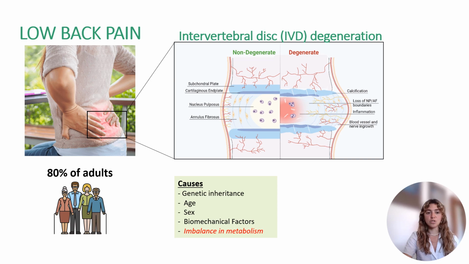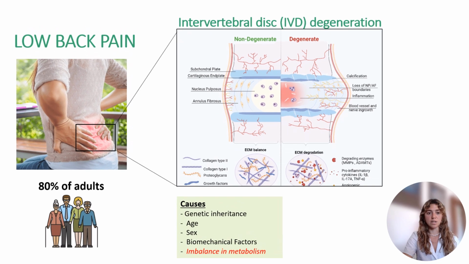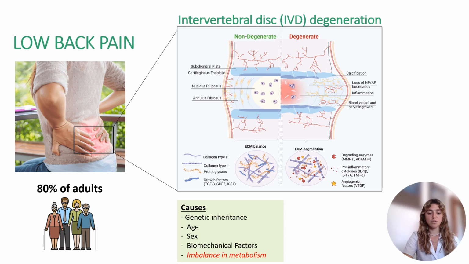Due to the avascular nature of the disc, the nutrient supply of the nucleus pulposus is made by diffusion through its dense extracellular matrix. Looking into a non-degenerate IVD, we will see that the anabolic and the catabolic processes that regulate the extracellular matrix of the disc are kept in balance. If this balance is disrupted in favor of the catabolic processes, then we have the degradation of the matrix, causing the IVD degeneration, which might lead to low back pain.